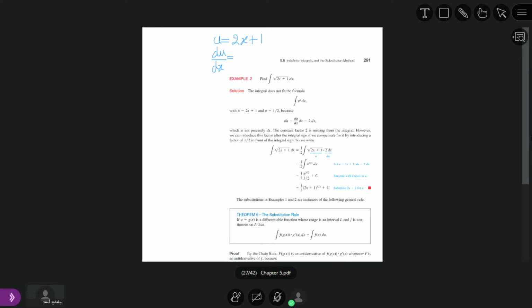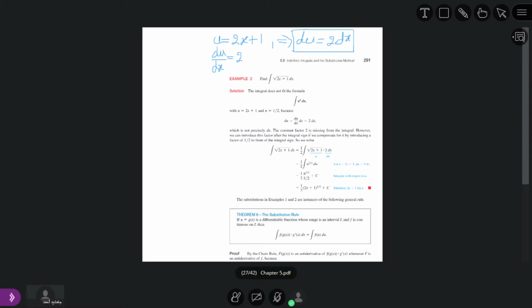The derivative of 2x plus 1 is equal to 2. So from here, what is now du? du is equal to 2 dx.